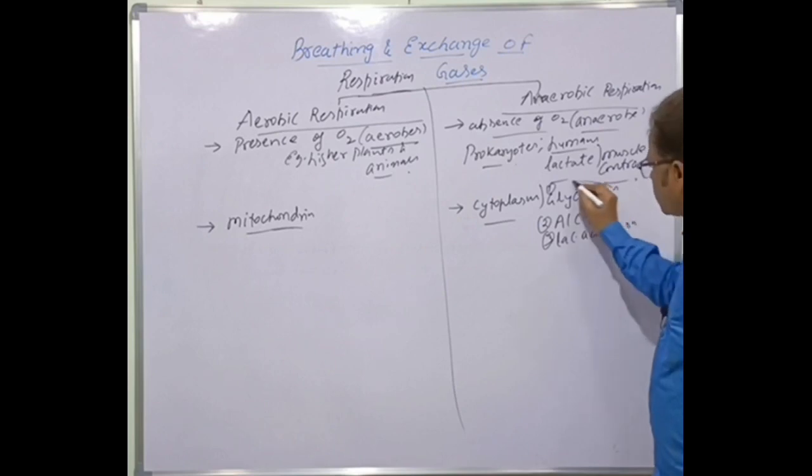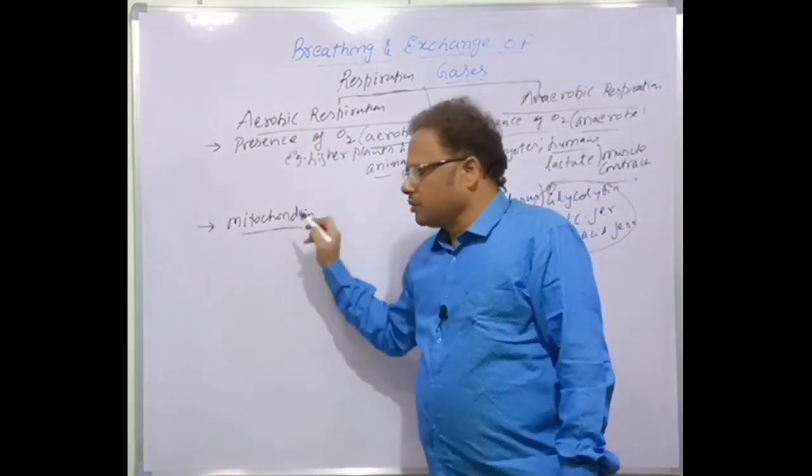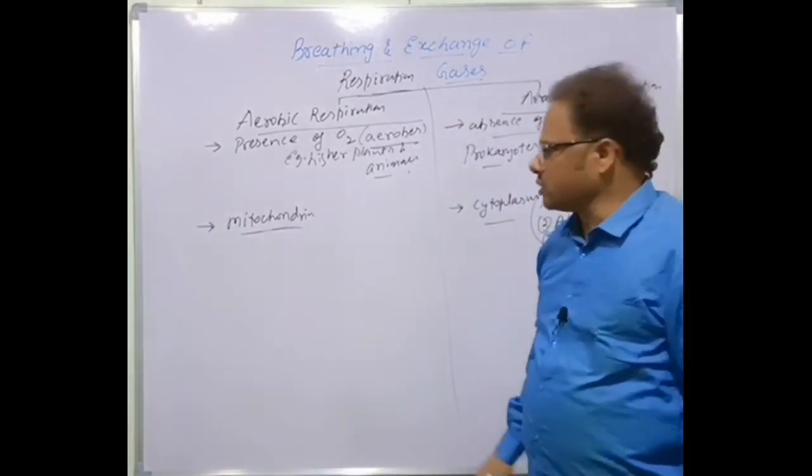All these occur in the cytoplasm, whereas aerobic respiration occurs in the mitochondria. That's the site. Okay, students.